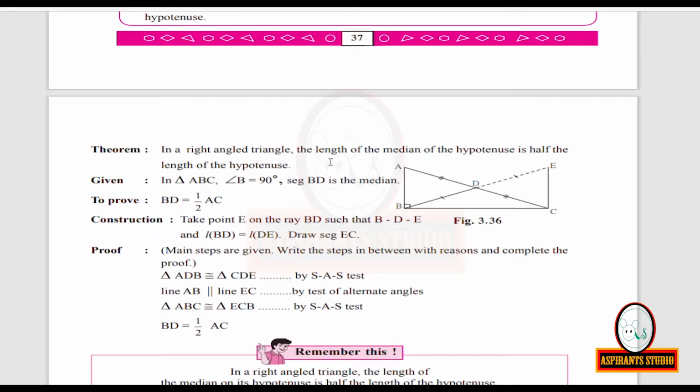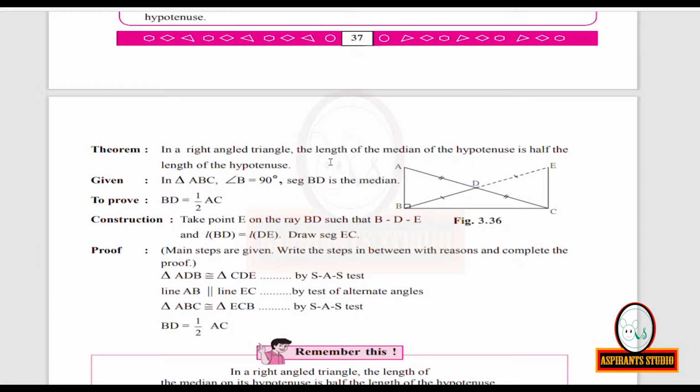In triangle ABC, angle B is equal to 90 degrees we are taking. So, we are taking a right angle triangle ABC in which measure of angle B is equal to 90 degrees. And we are taking segment BD to be the median. We have to prove BD is equal to half of AC.